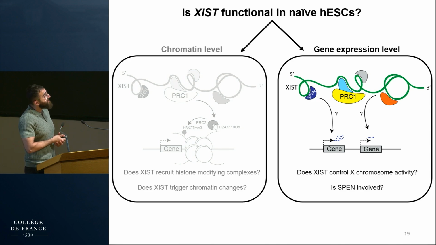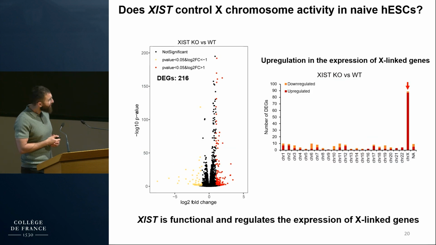And so the next question was, does XIST control the X chromosome activity? For that, we did RNA sequencing, followed by differential expression analysis. I will show you only the results for the XIST knockout versus the wild type, but we basically obtained the same thing for the DOX-treated versus untreated CRISPRi.